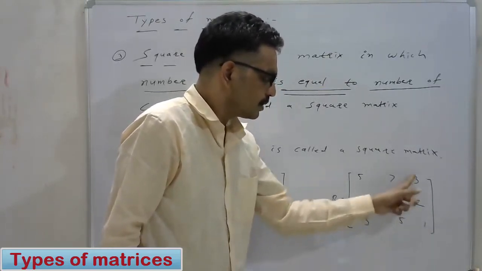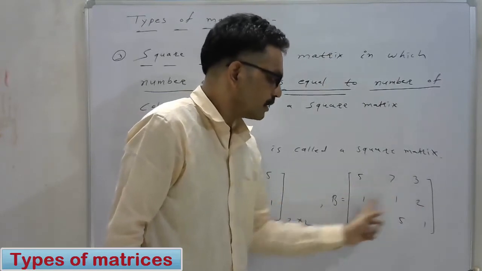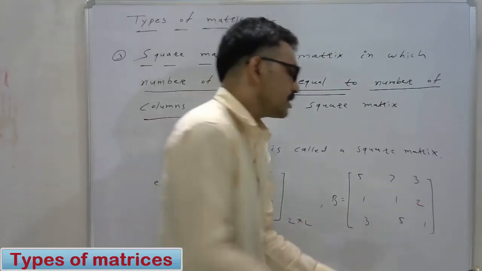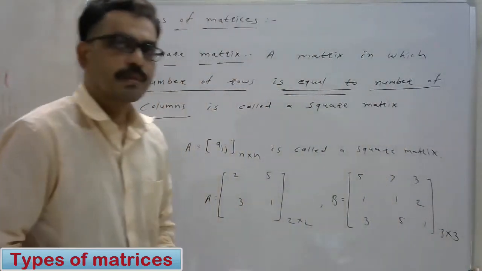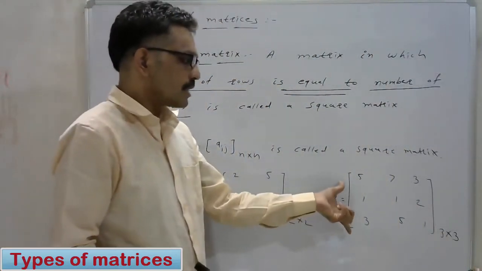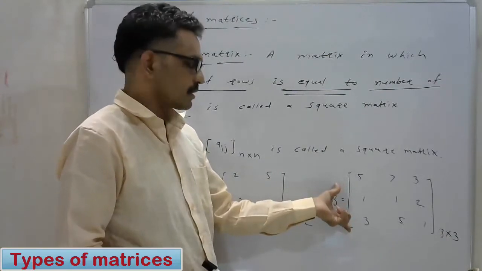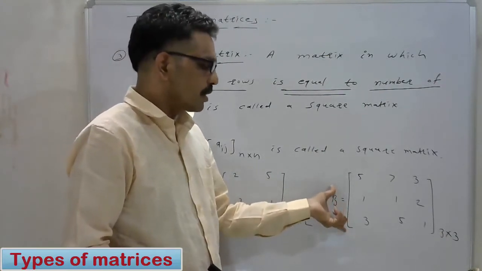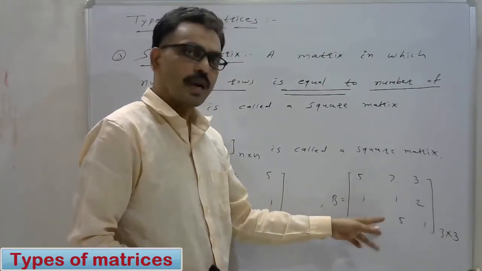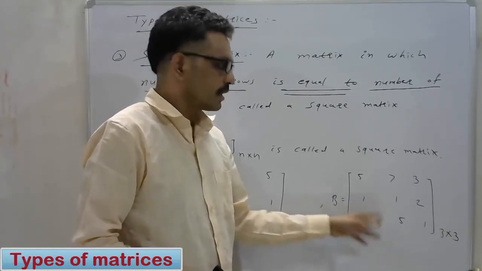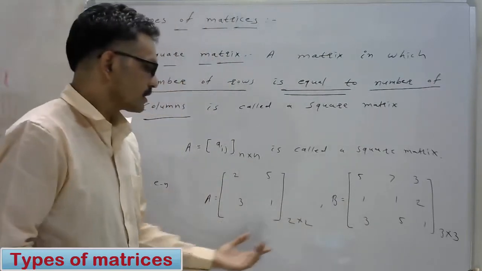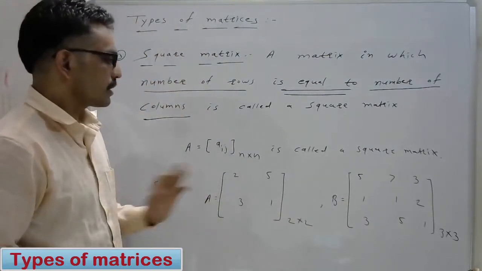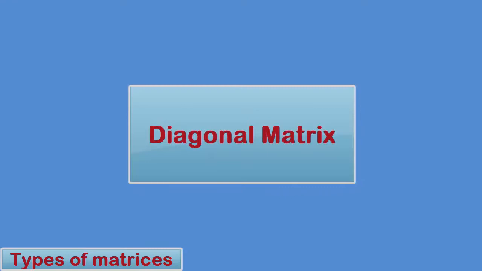This is a 3 by 3 matrix. This is also an example of a square matrix, because here the number of rows and the number of columns are equal. These are the examples of the square matrix.